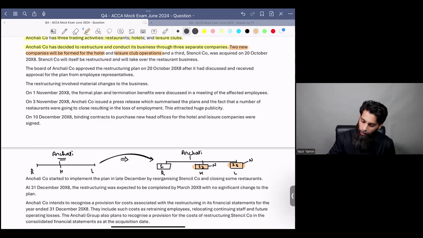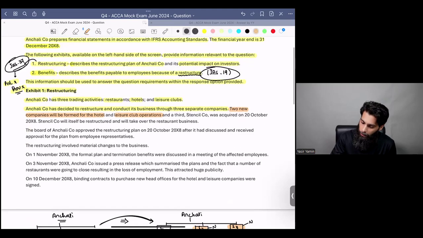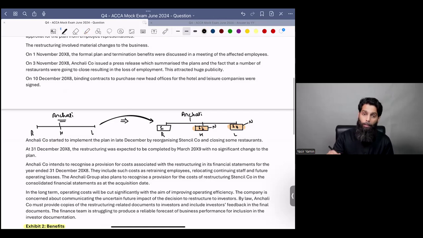And then they say, and what about the third? A third company, Stencil Company, which was acquired on 20th October 20X8. You need to understand what's happening. They decided that we will be conducting our business through 3 separate legal entities. For S2 and S3, there will be 2 new legal structures being made.